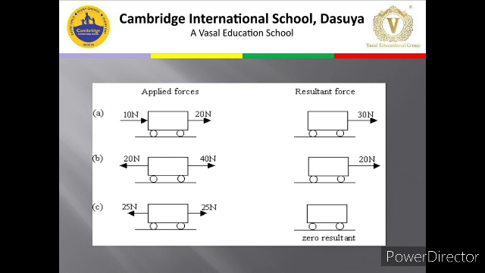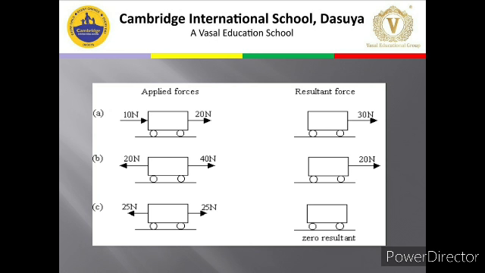Then part B, 20 Newton is applied towards the left side, 40 Newton is applied towards the right side. Because they are opposite, they are going to cancel out each other's effect. So 20 will get cancelled. The extra 20 will make the object move, and it will move in the direction in which more force is applied. So it will go towards the right side.